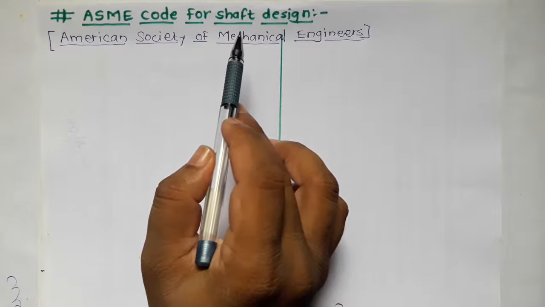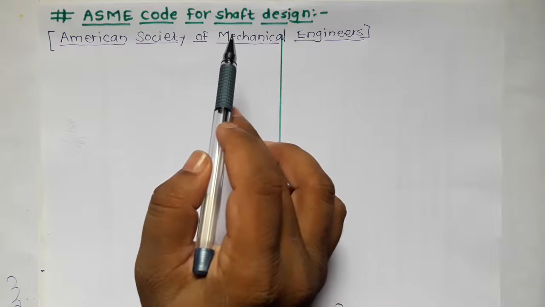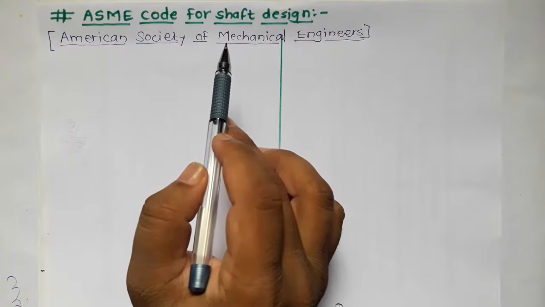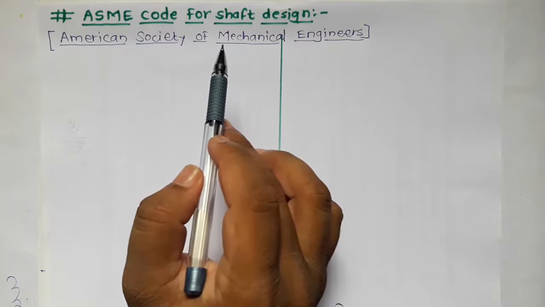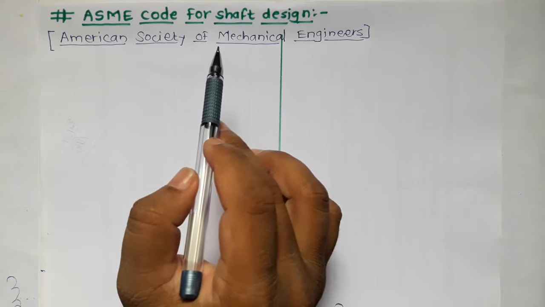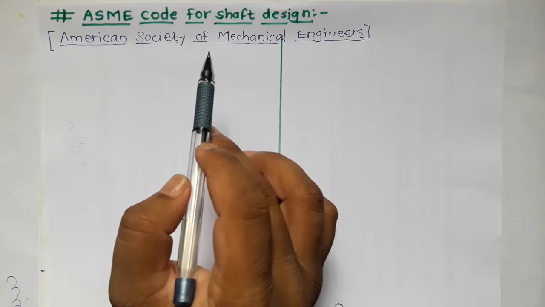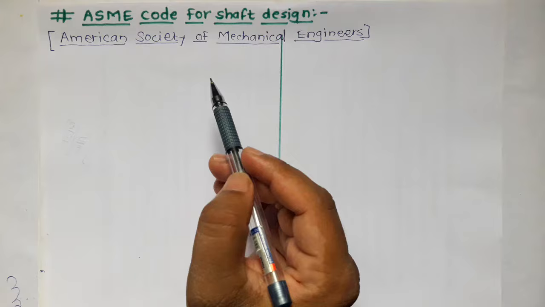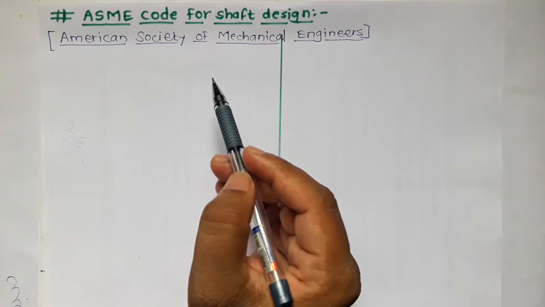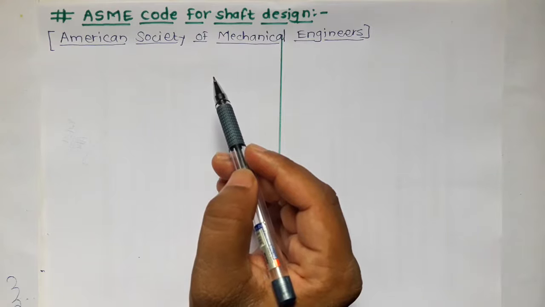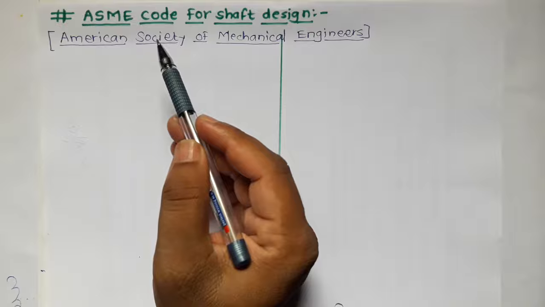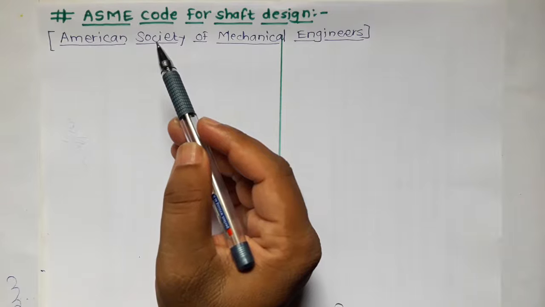The normal approach that we have seen in the previous lecture consisted of the equation tau max is equal to 16 upon pi d cube under root Mb square plus Mt square. In that equation, we have not considered the effect of shock and fatigue which actually occurs during the operation of shaft. But here in the ASME, the effect of shock and fatigue is considered with the help of two factors.